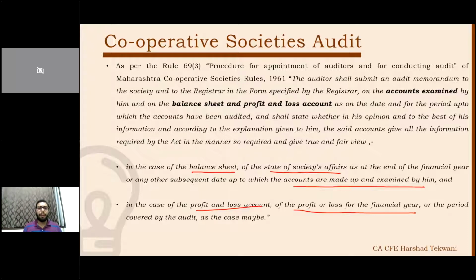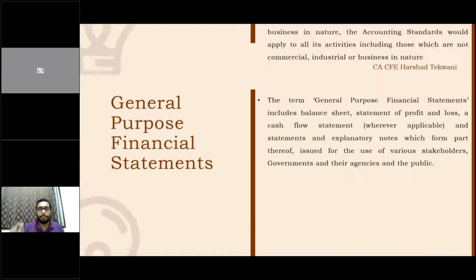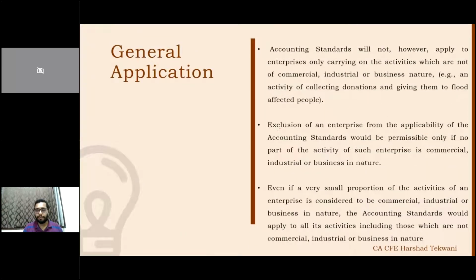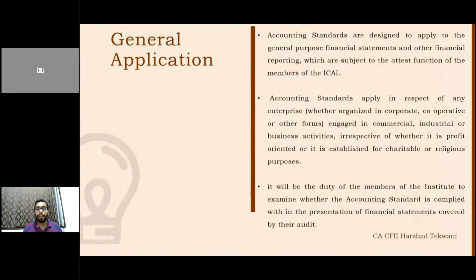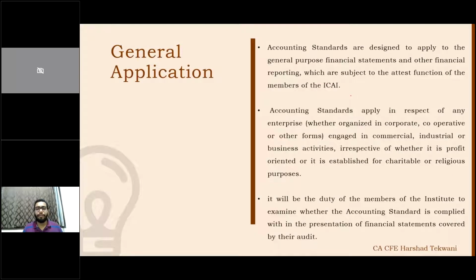So in that case, it is our duty as a chartered accountant to make sure whether the accounting standards are appropriately followed in the preparation and presentation of this balance sheet and P&L. Now you will say whether it is applicable. We saw the general purpose definition also. The general purpose definition of the framework of the accounting standards says that whether organized in the corporate, cooperative, or other form, accounting standards apply. So accounting standards apply to cooperative society audit also in that case.